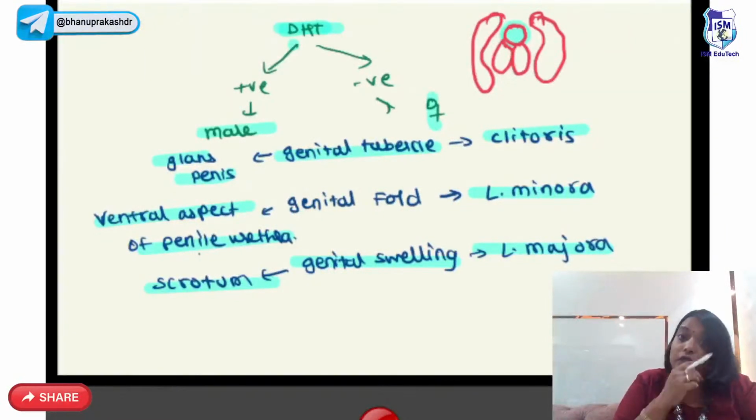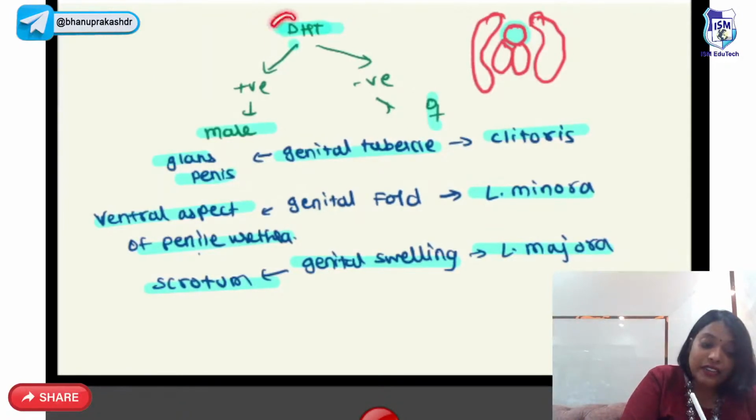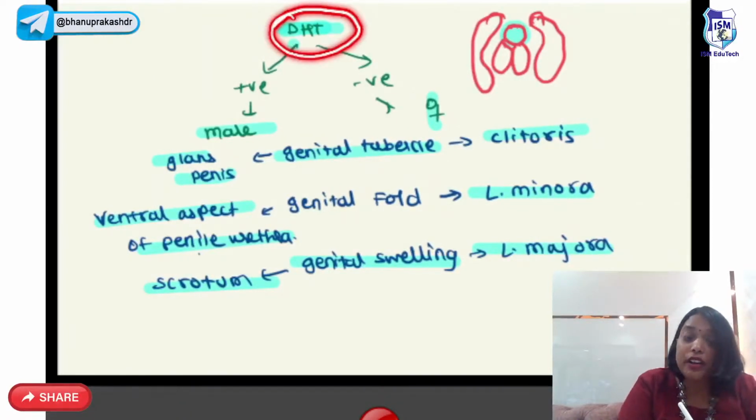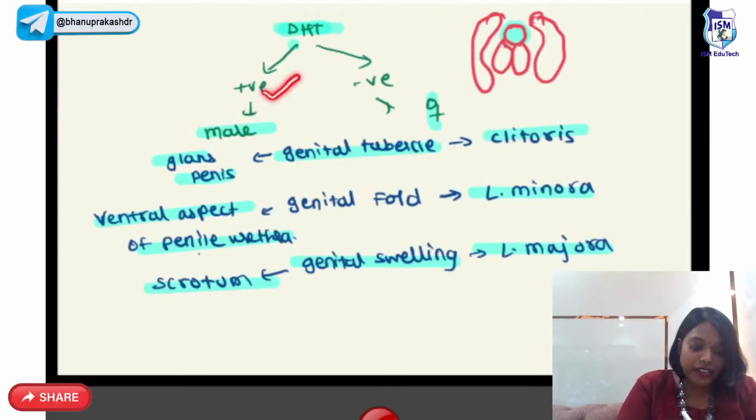Now coming to the external genitalia. External genitalia is also neutral. Whether it will turn into male or female depends on dihydrotestosterone. If dihydrotestosterone is positive, it will result in male external genitalia.